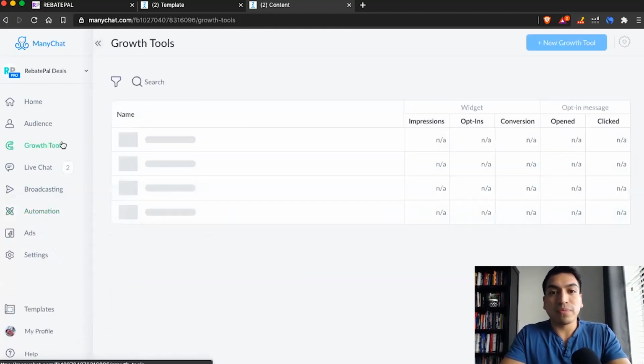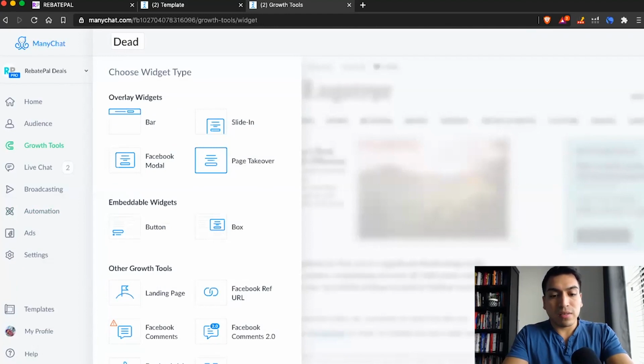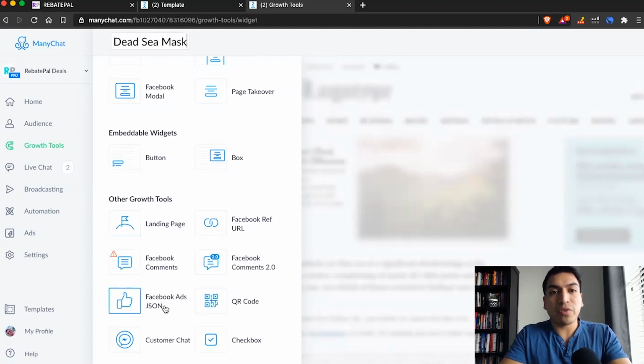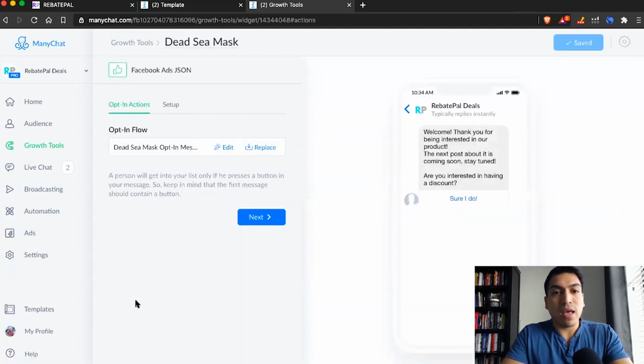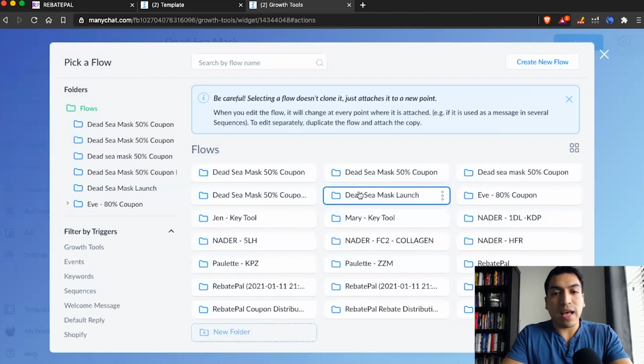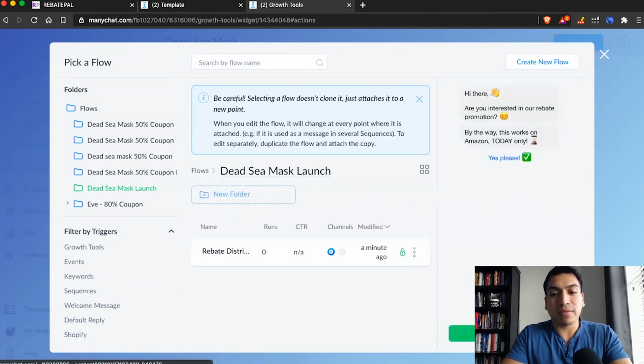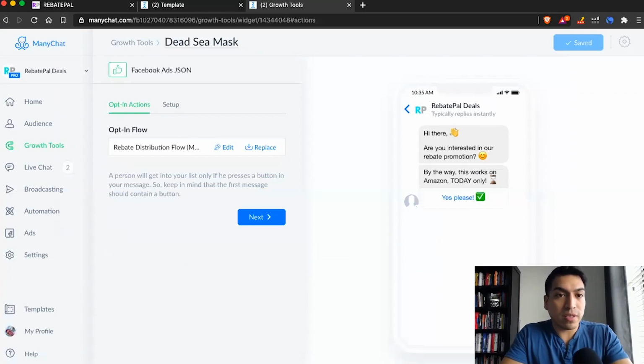So you'll just go to growth tools, new growth tool. Make sure that after you name your template and then you click on growth tool, you can go ahead and name the growth tool the same thing if you'd like. Make sure it's listed as the Facebook ads JSON. Go ahead and click that. And on this screen right here, all you need to do is click replace. And then you just click the flow you just made. So Dead Sea Mask, click. And that's it. Your Manychat flow is completely done.